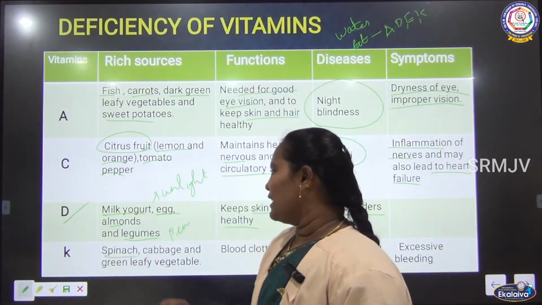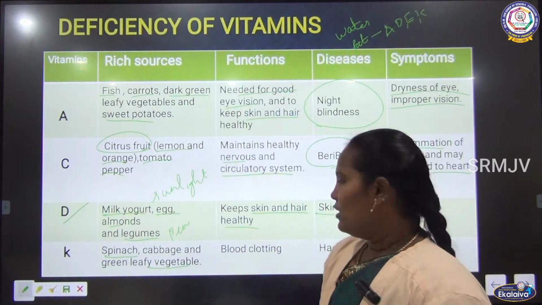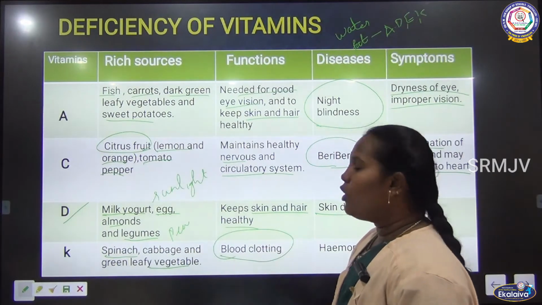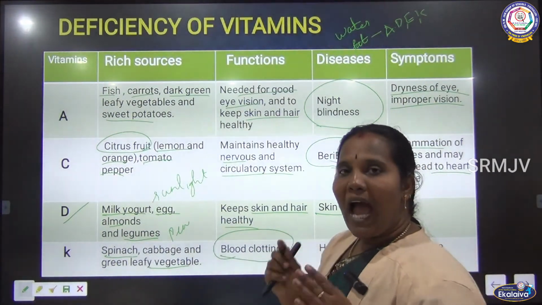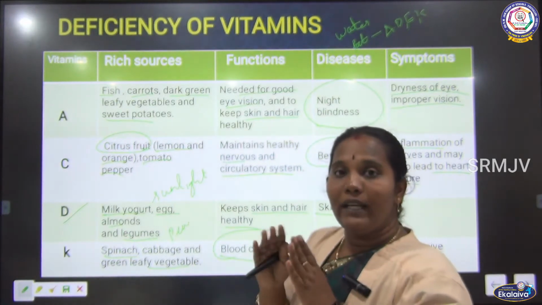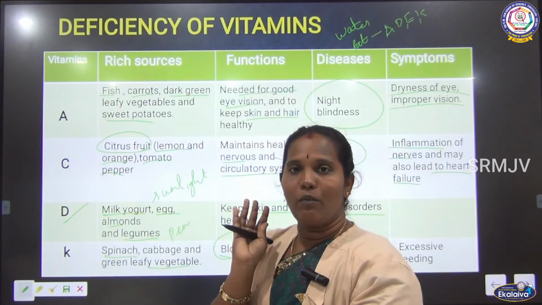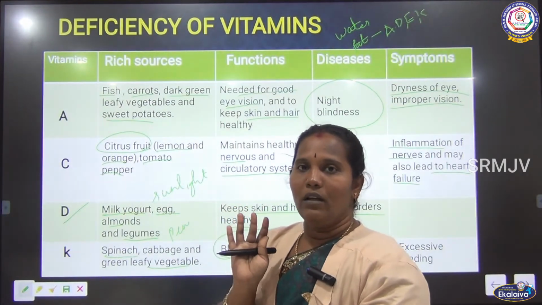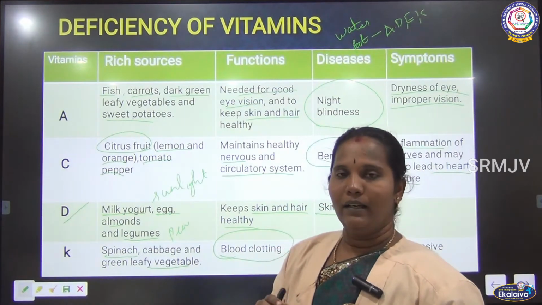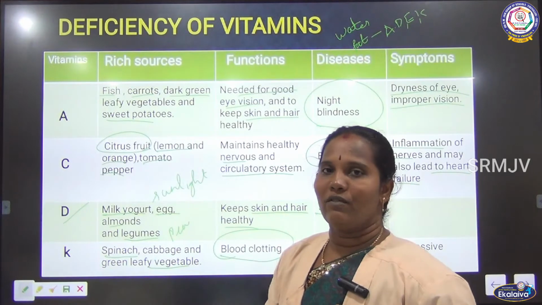Vitamin K is present in spinach, cabbage, green leafy vegetables like that. Then the function is blood clotting. We know that if we have any small wound on our skin, if it is not a deep wound that has cut the veins or artery, it will heal. If we have small cuts on our skin, blood leakage happens there.